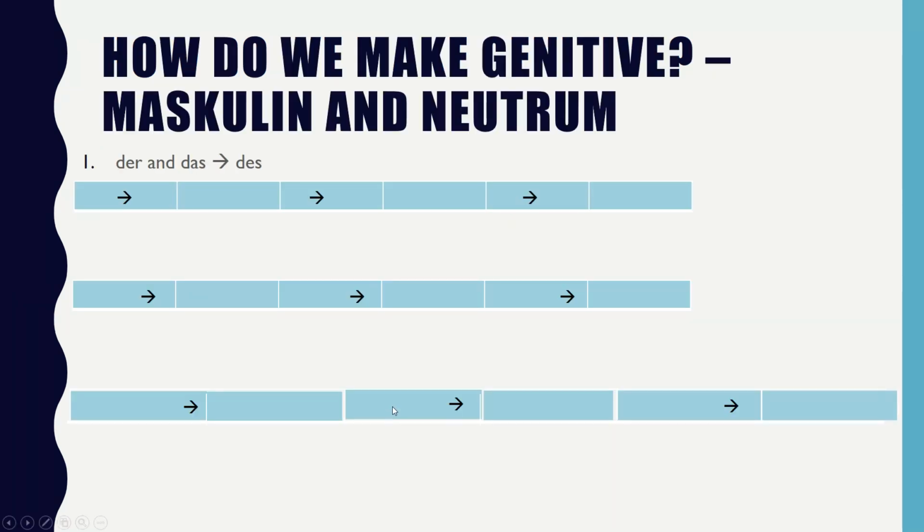For masculine and neuter, you have der and das as your "the". Der and das becomes des. This is only one article. Other options include mein, ein, and kein. So, der or das turns to des, mein turns to meines, ein to eines, and kein to keines.